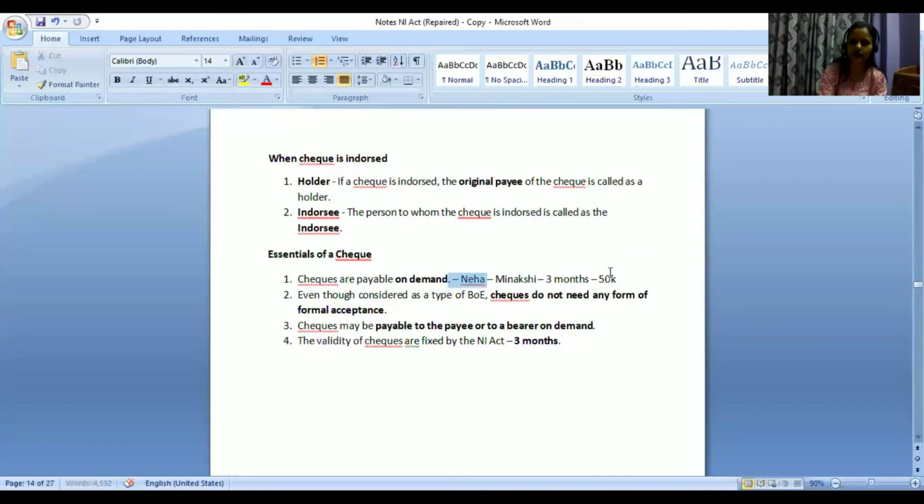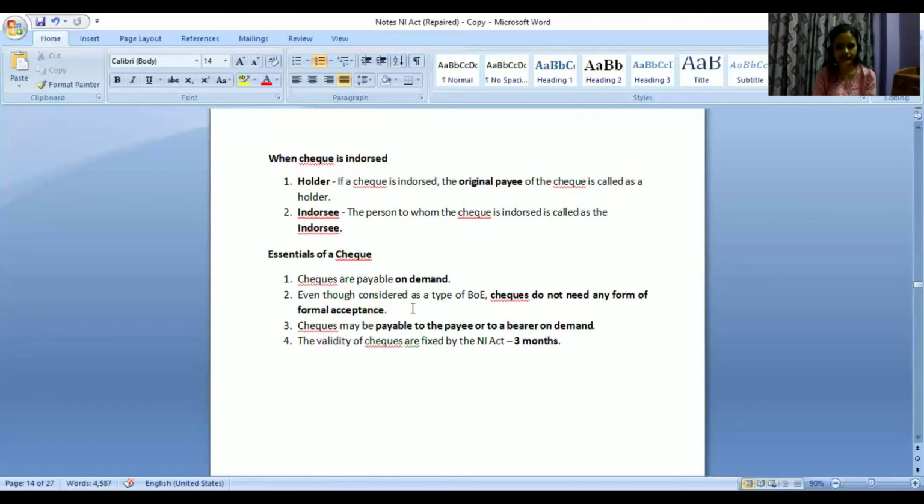But otherwise, what happens? I will have to demand it. I will have to deposit the check, and then accordingly it will be cleared. So checks are payable only on demand. If it is not submitted on time, it will not be cleared by the bank.